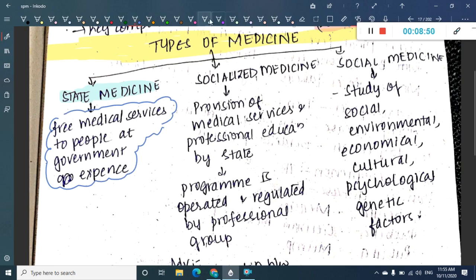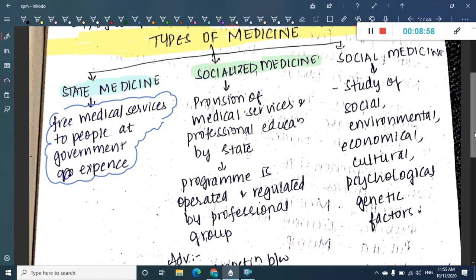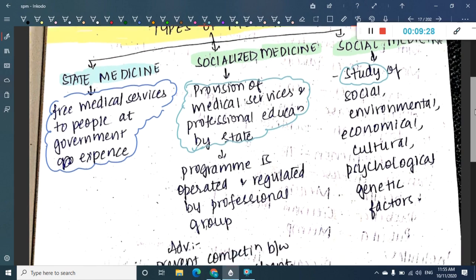Then we have the second type, which is socialized medicine. In socialized medicine, we give provisions of medical services and professional education by the state. And here the program is operated and regulated by professional groups. Then we have social medicine. Social medicine is the study of social, environmental, cultural, psychological and genetic factors. Okay, so these are the state medicine, socialized medicine and social medicine.